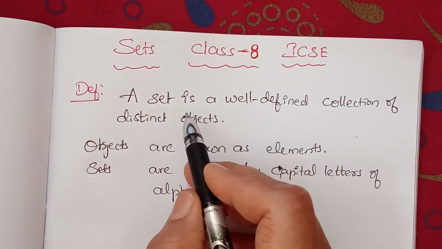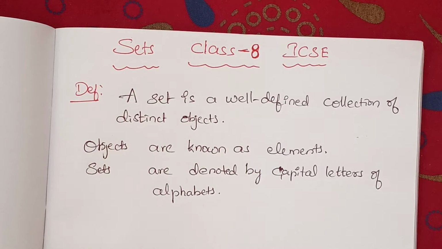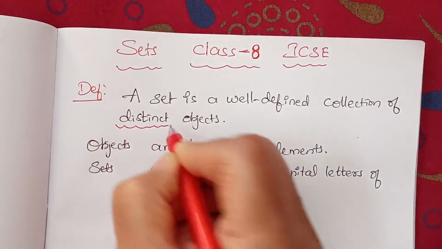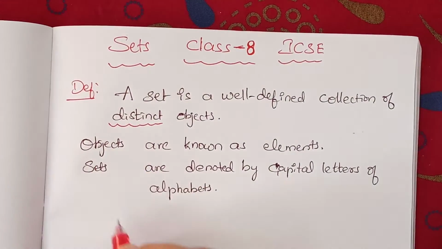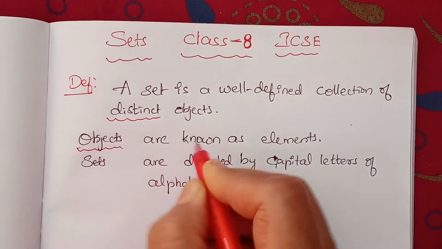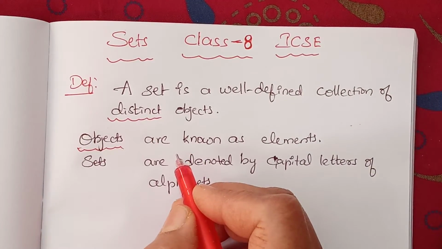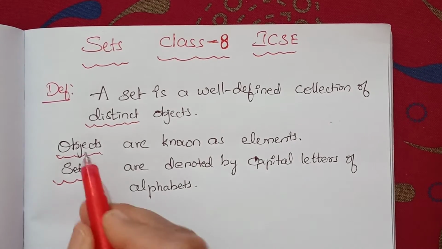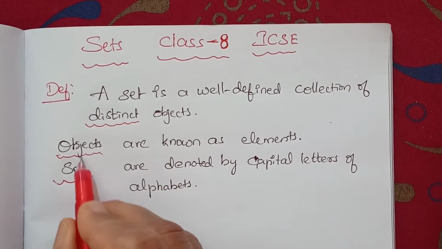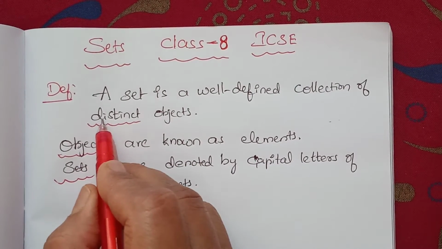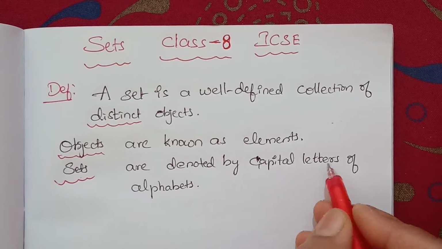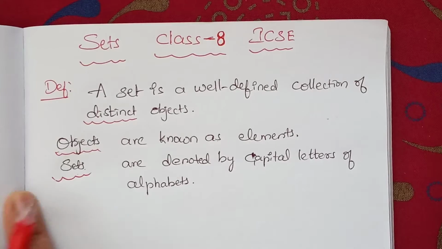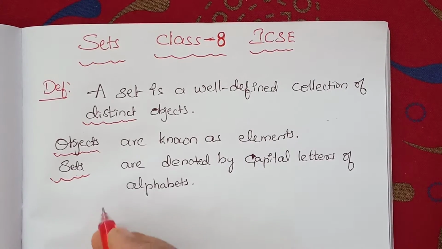A set is a well-defined collection of distinct objects. What do you mean by distinct objects? We'll discuss that. Here the objects are known as elements. Sets are denoted by capital letters. We will discuss these three points now. Distinct objects, okay. Suppose an example,